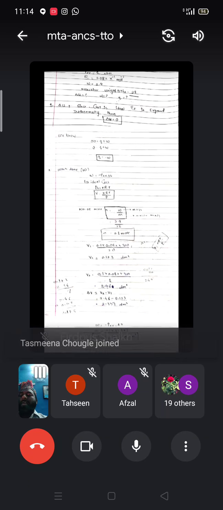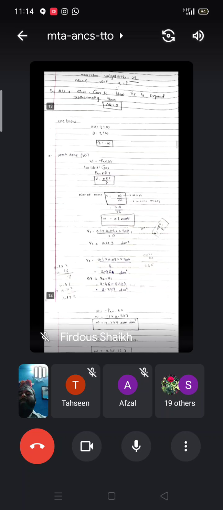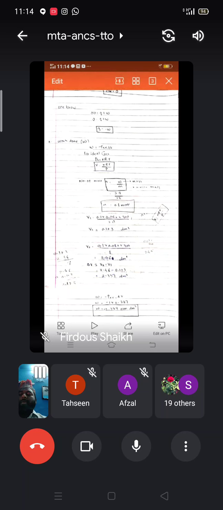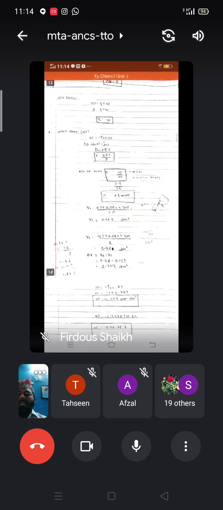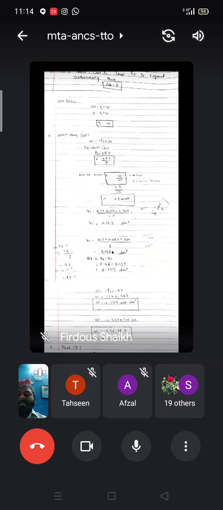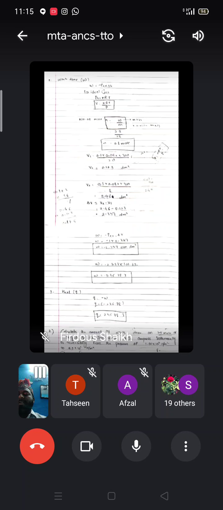When you take the formula for the work done, W is equal to minus P external into delta V. For ideal gas, PV is equal to nRT, V is equal to nRT by P. Number of moles you can calculate like the weight upon molar mass, 2.8 divided by 28, that is 0.1 mole. V1 is equal to 0.1 into 0.082 into 300 divided by 20. That will give you the volume V1, that is 0.123 dm cube. And you can calculate similarly the V2 by considering the other pressure. Then delta V is equal to V2 minus V1, that is 2.46 minus 0.123, that becomes